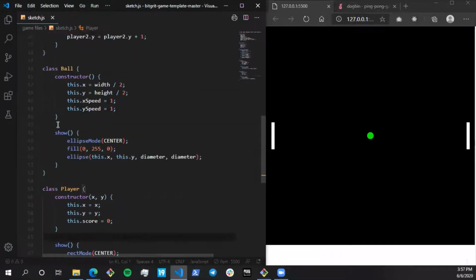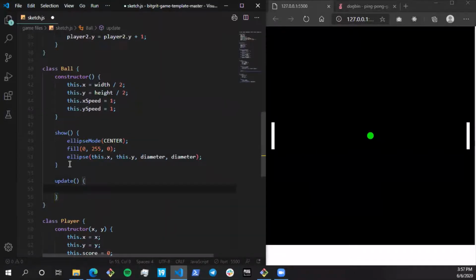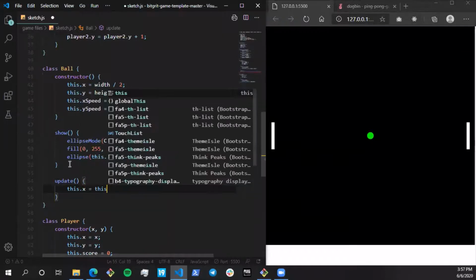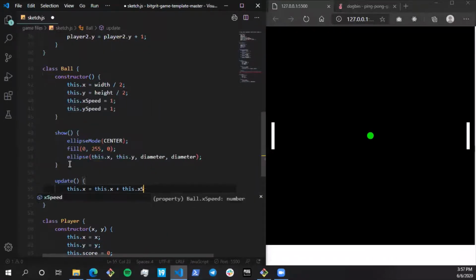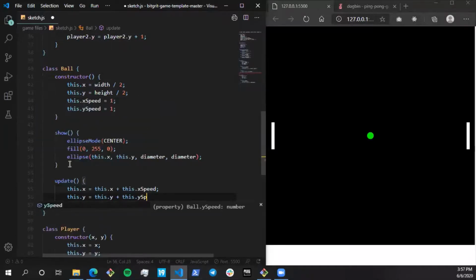Okay, so getting back to moving the ball. We're going to create another function over here called update, which is going to be updating the x and y of the ball. It's simple code. Whatever is the initial value of x, just add it with the x speed. Similar thing for y: this dot y equals this dot y plus this dot y speed.